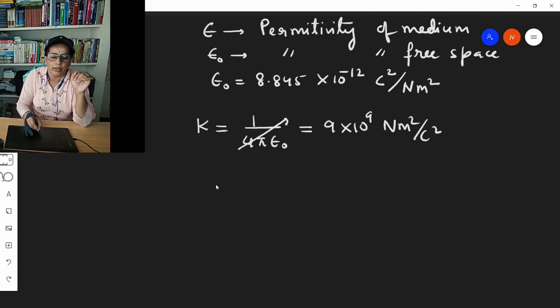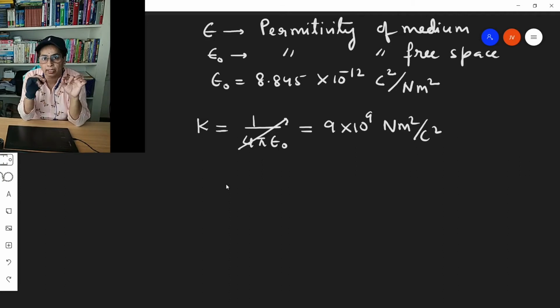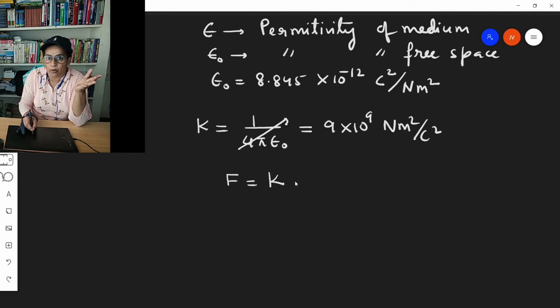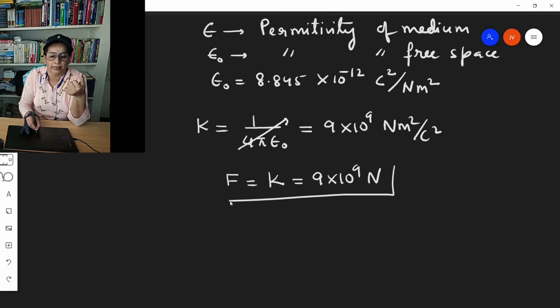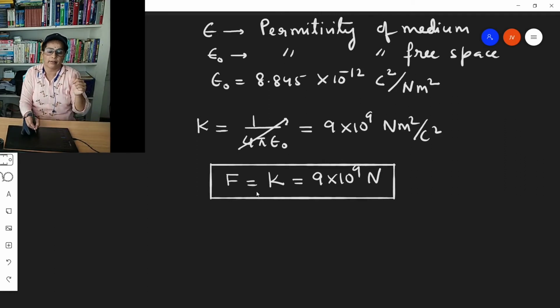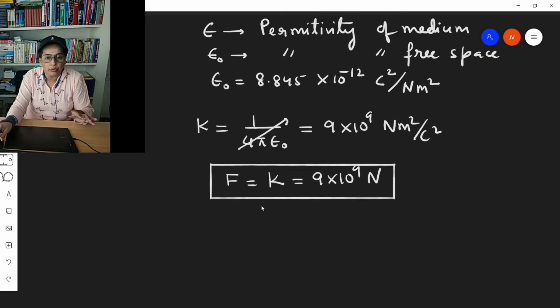So if electric charges possessing 1 coulomb each are placed in vacuum, separated by 1 meter distance, the electrostatic force between them will be equal to K, that is 9 into 10 to the power 9 newtons. Right. So this is all about Coulomb's law.